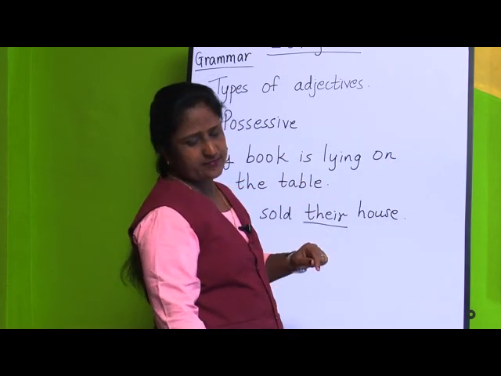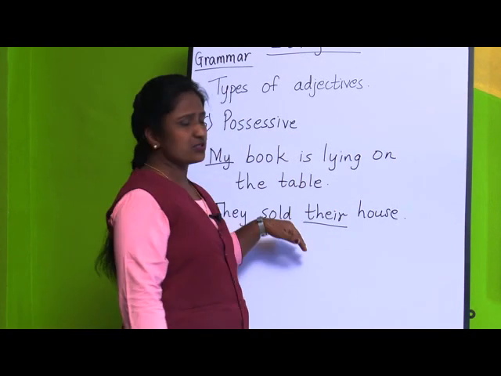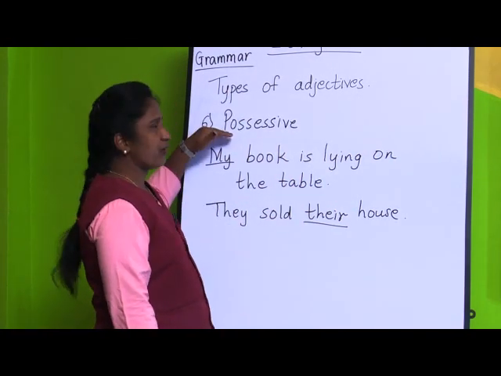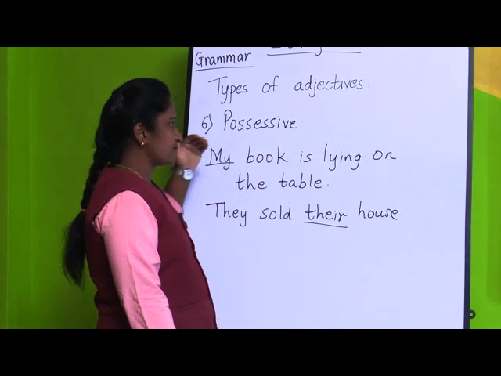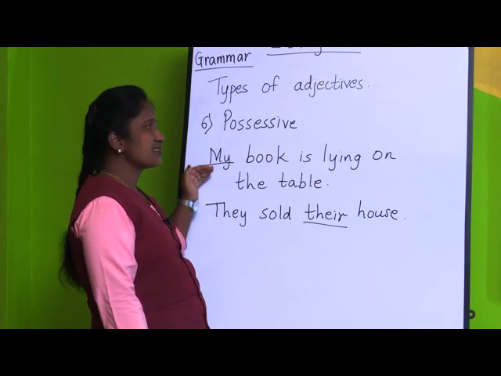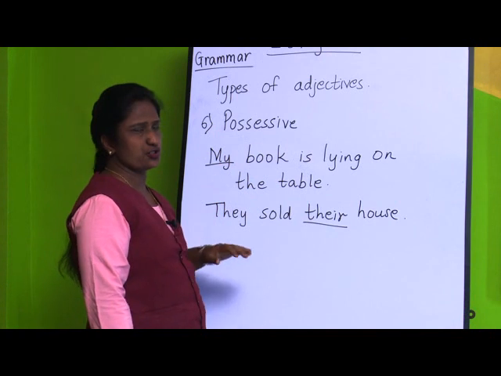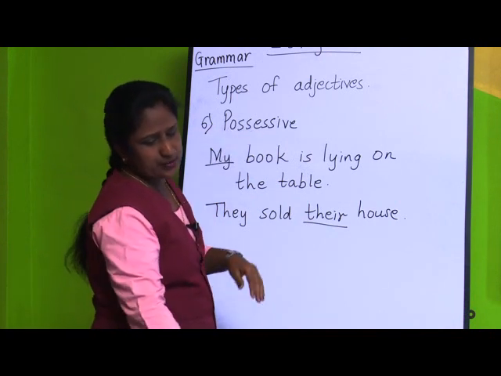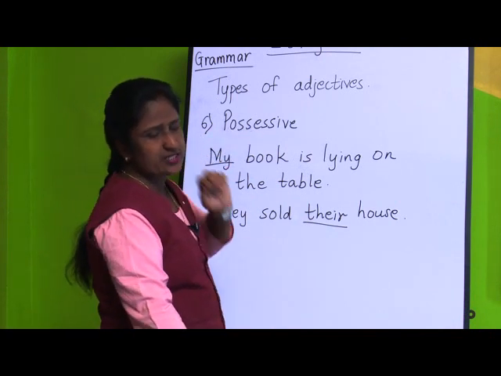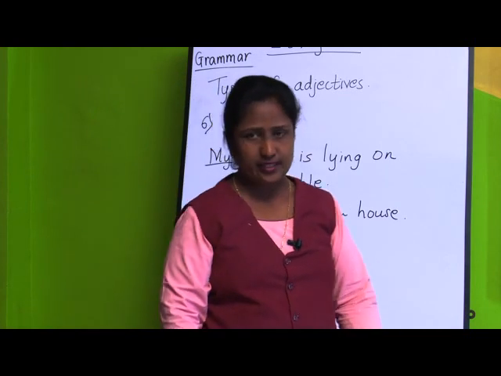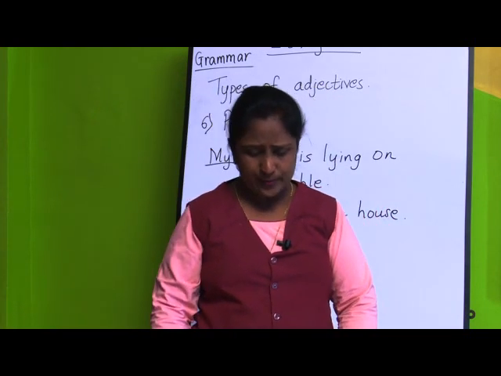So these adjectives which show the possession or the belonging are called possessive adjectives. A possessive adjective is an adjective that shows possession or belonging.